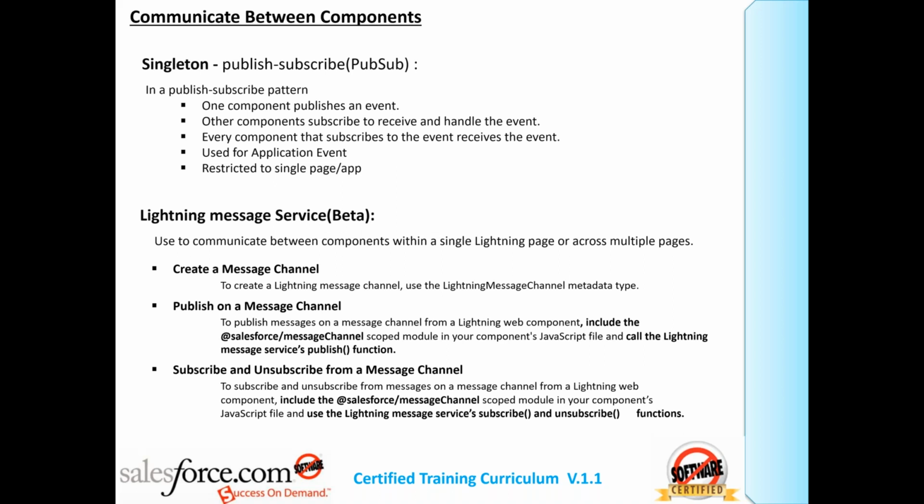When do you use singleton? Whenever you want to dispatch an event across components, to a component which is not the calling component, not the component where the event has occurred directly, but is a part of the DOM application.